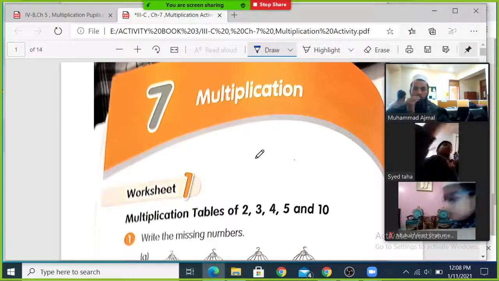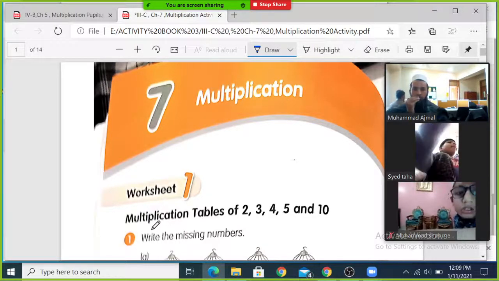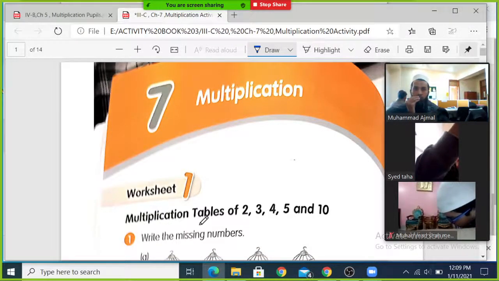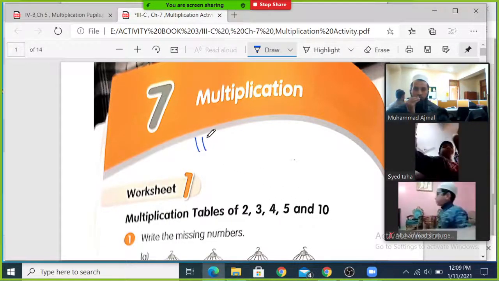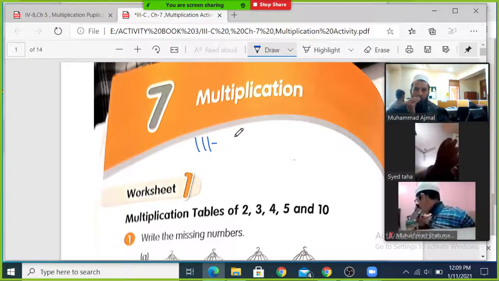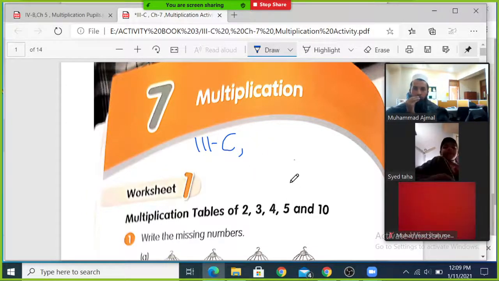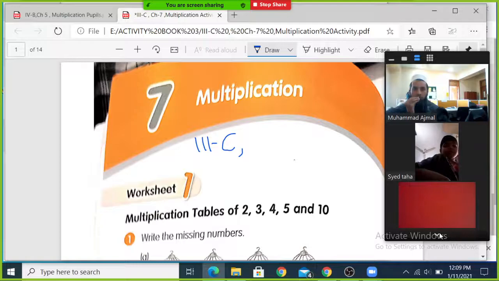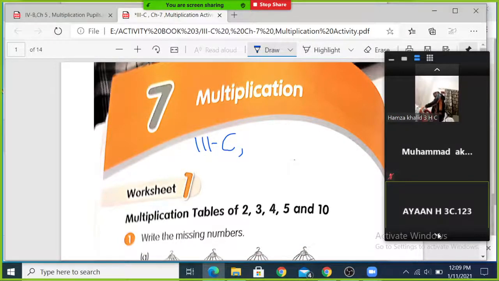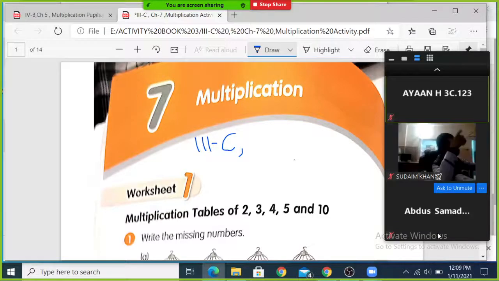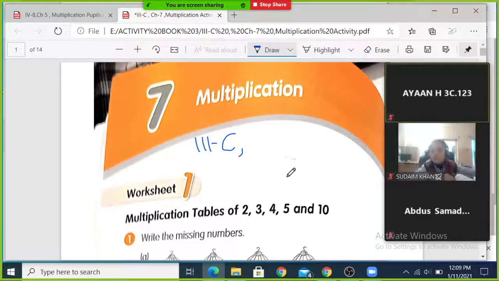So the first thing, we must learn the tables. Look here, you can see multiplication tables of 2, 3, 4, 5 and 10. At this level you must learn these tables. 2, 3, 4, 5 and 10. These tables must be learned by you, memorized or learned by heart, and on your fingertips. Each answer will be on your fingertips. For example, you must know what 4 multiplied by 8 is equal to. You know.